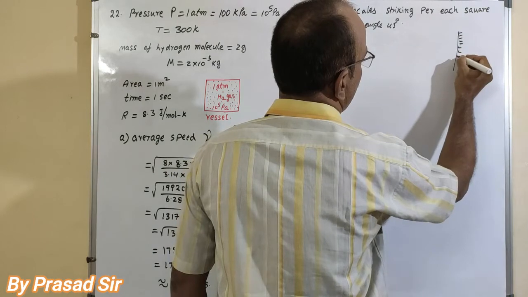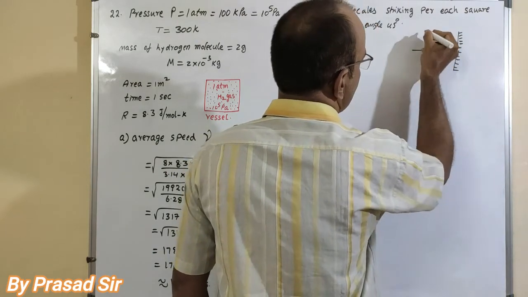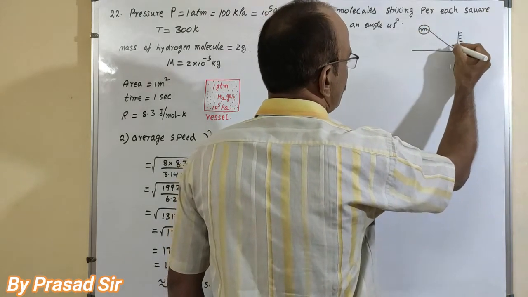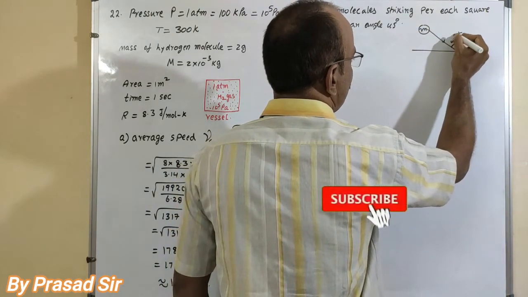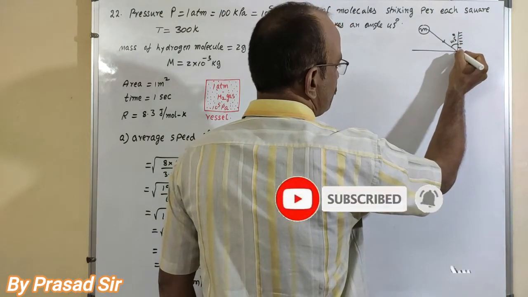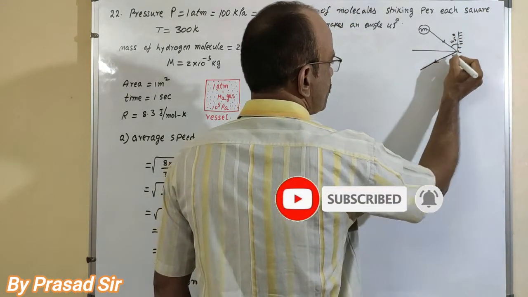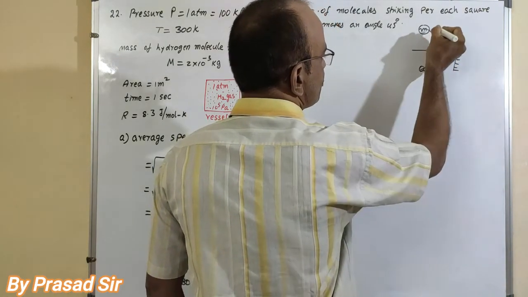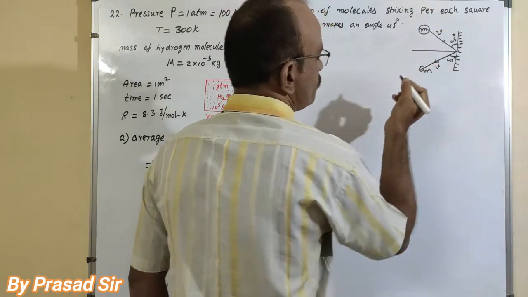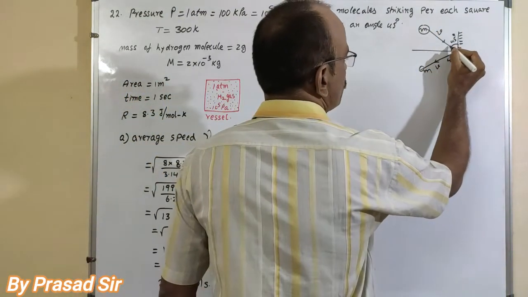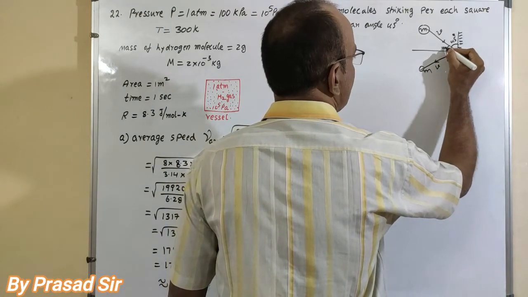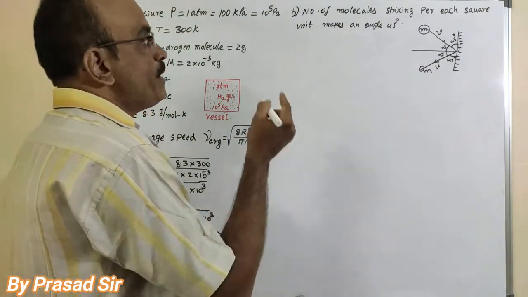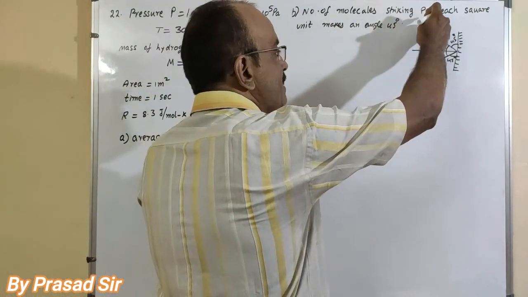This is the wall. It is the normal. Here the mass M strikes the wall and makes an angle of 45 degrees with the normal. Afterwards it reflects in the other direction, that is also 45 degrees. So this is the mass traveling with velocity v, and it is also traveling with velocity v only. These two angles are also 45. But here, how much force is exerted by the mass on the wall?